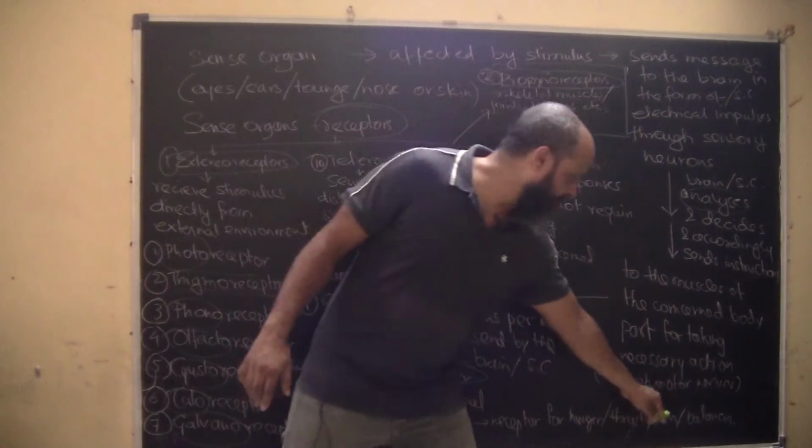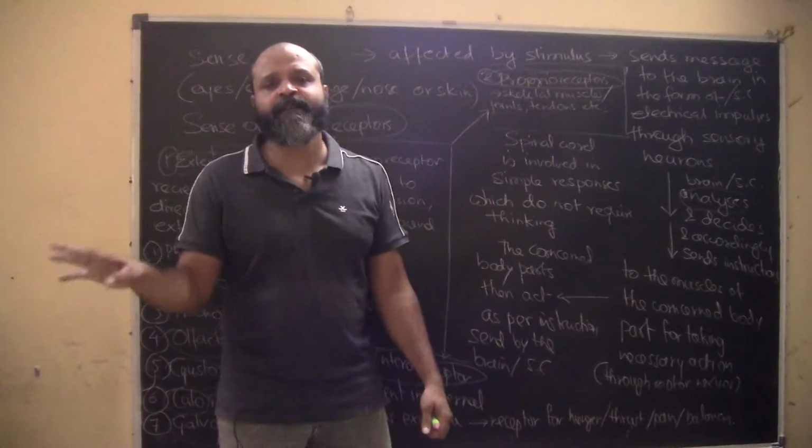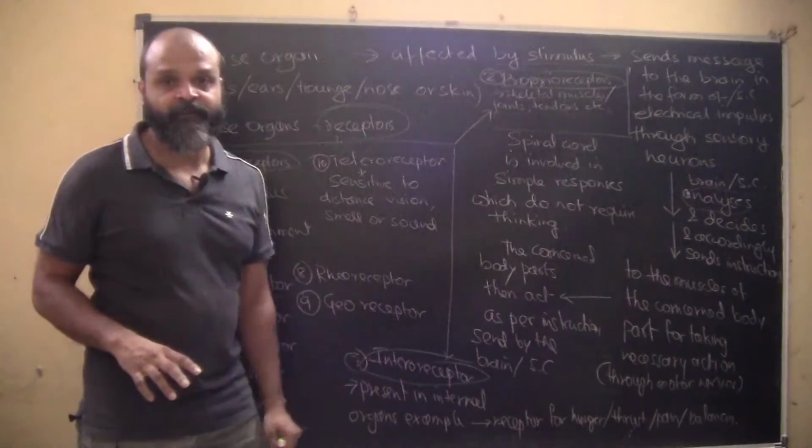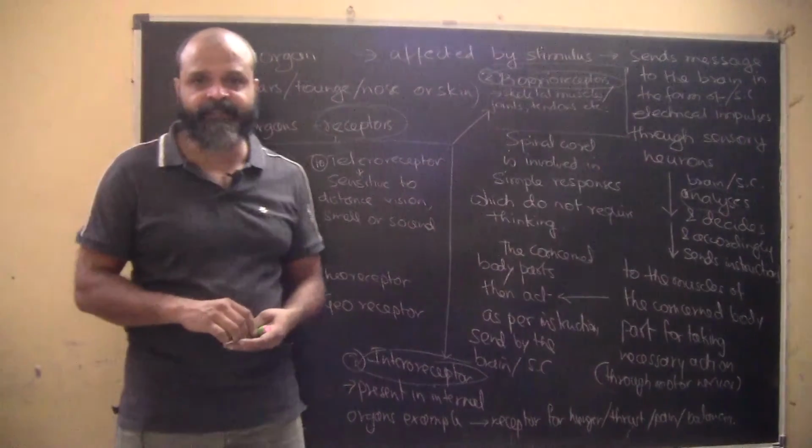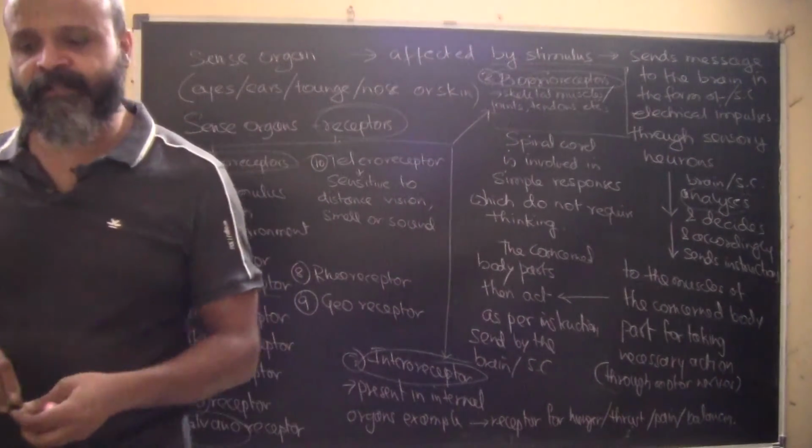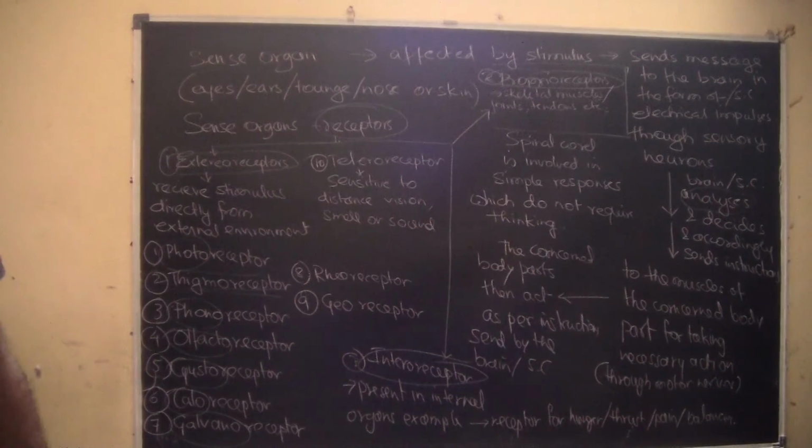Okay, then we have balancing. All these things are basically receptors that are internal. Okay, so these are certain receptors that are there, and I hope it makes it clear. You can take a snapshot of the same while we move on to the next slide.